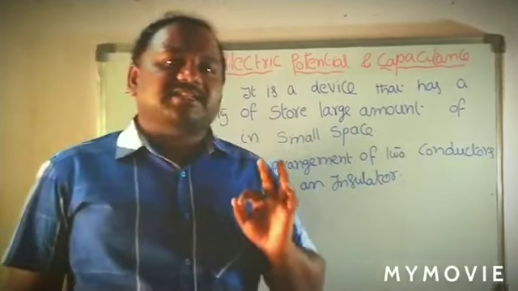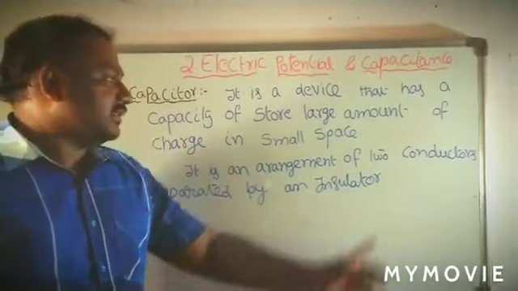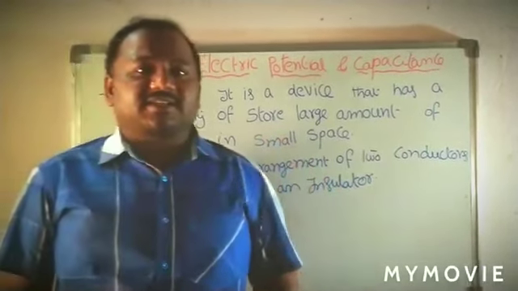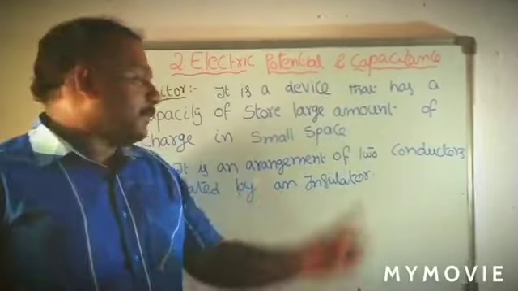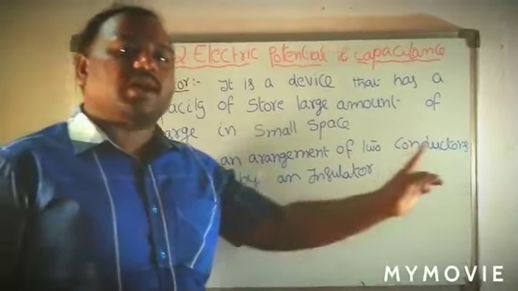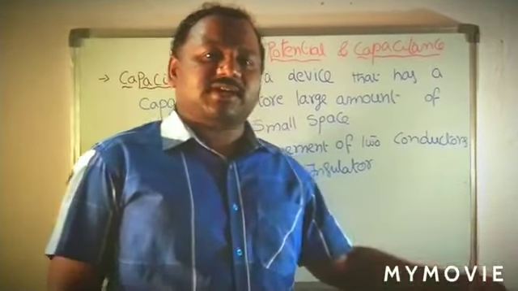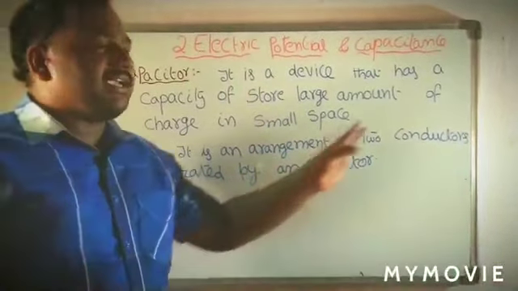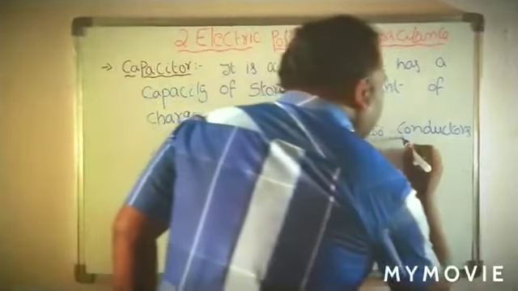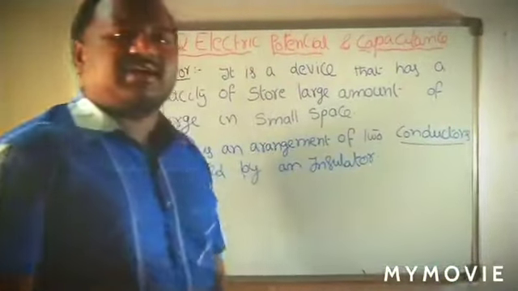Here the capacitor is an arrangement made with two conductors which are separated by an insulator. This is an interesting one. The capacitor has two conductors, and those two conductors are separated by an insulator. What is the meaning of conductors?